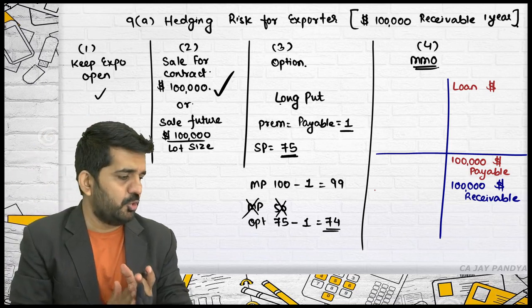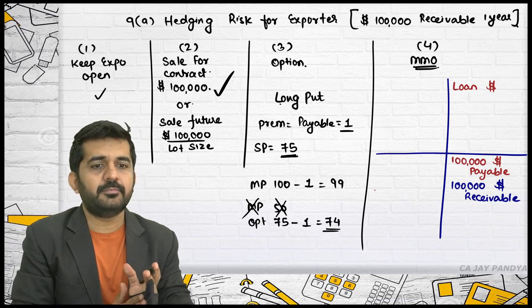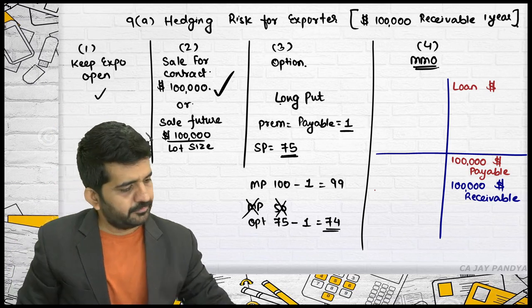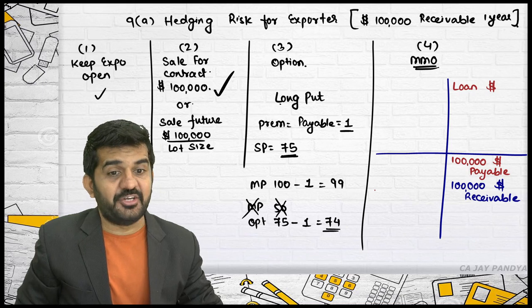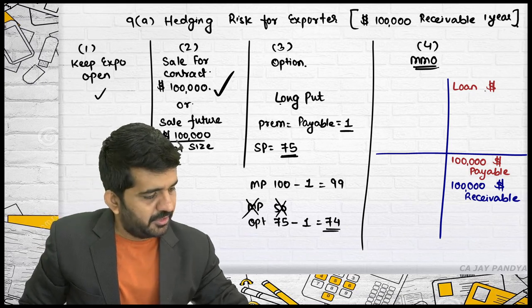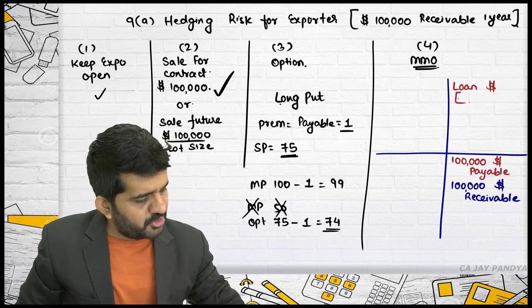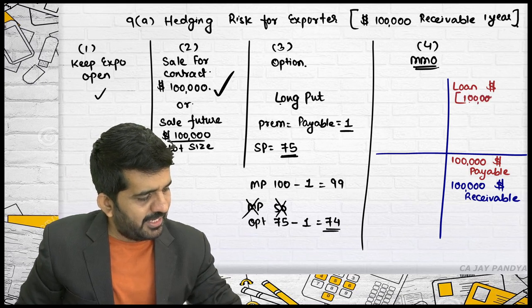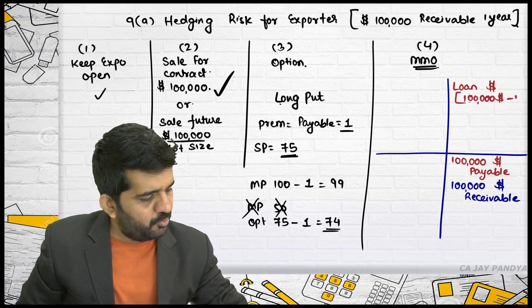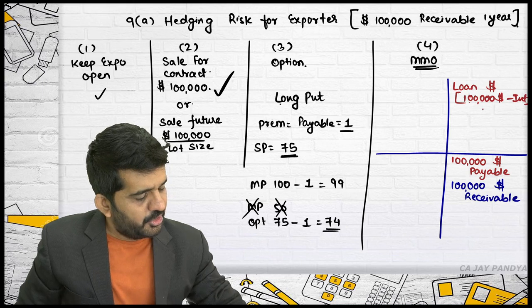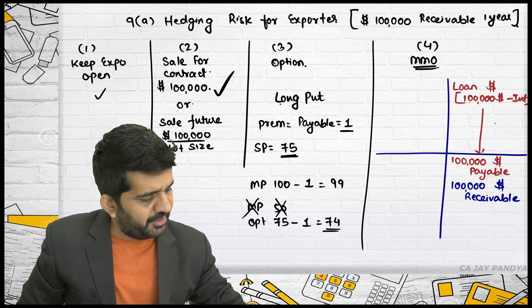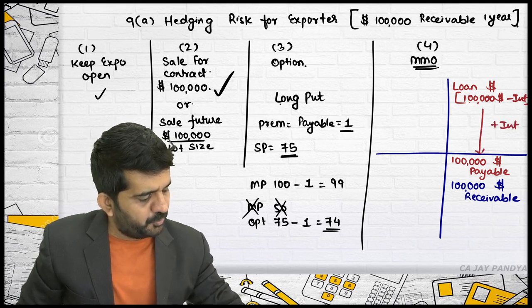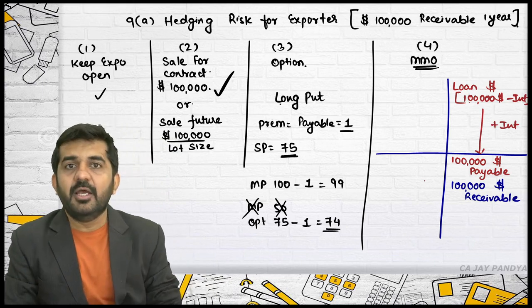Yes, sir. How much loan should be taken? $1 lakh? No, sir. Then? Plus interest. Minus interest. Yeah, minus interest. You should take how much loan? $1 lakh discounted by interest, so that this figure plus interest will be equal to $1 lakh payable.